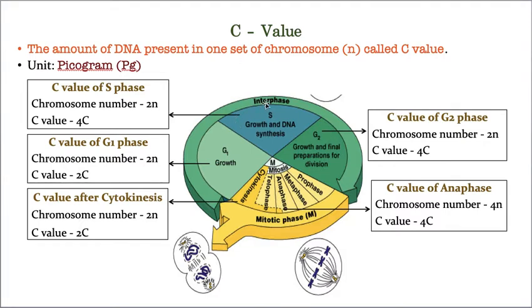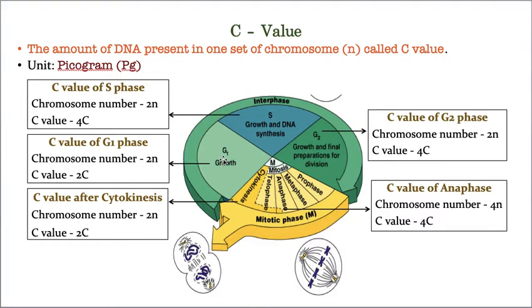Again, in interphase, the cell cycle starts with G1 phase. Hope you remember. Now in G1 phase, I'm talking about a normal diploid cell. In normal diploid cells, how many chromosomes are present? 46. That means 23 paternal chromosomes and 23 maternal chromosomes, that means two sets. Am I correct or not? That's why the normal cells are diploid cells.